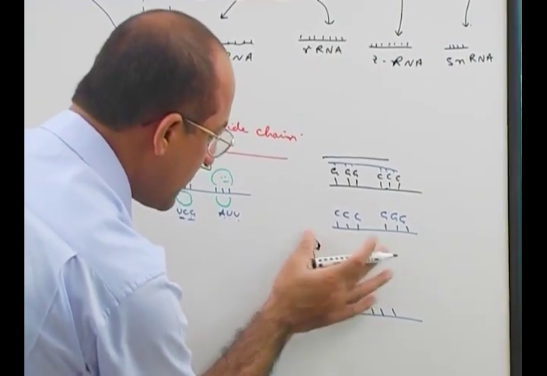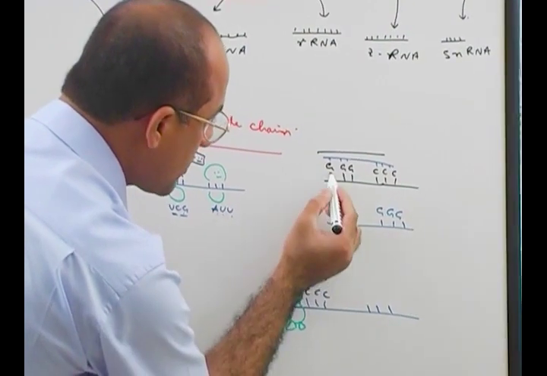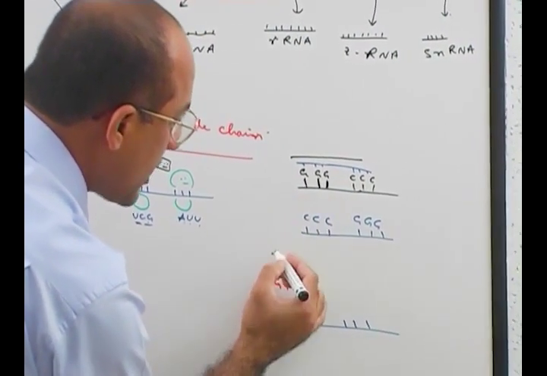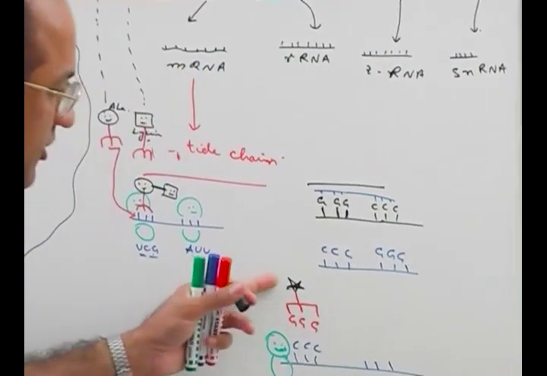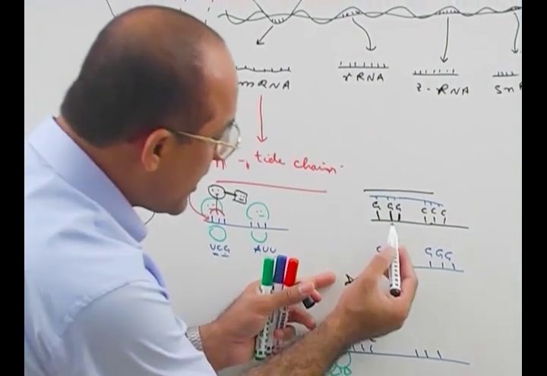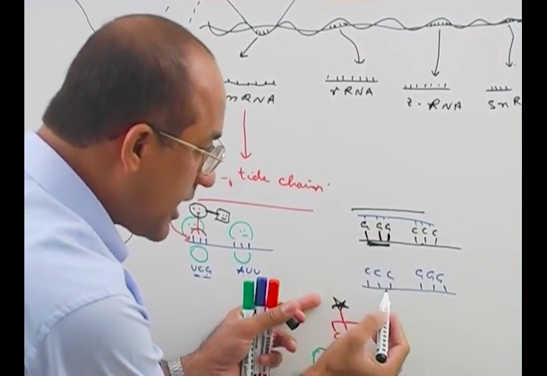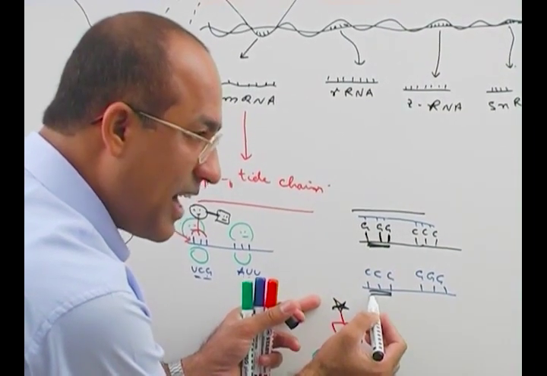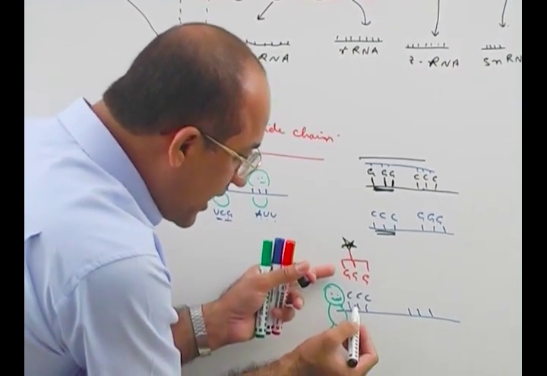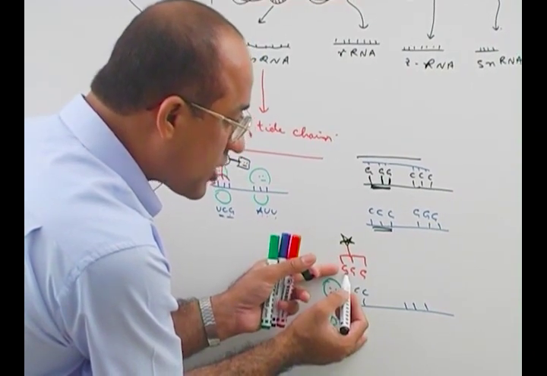methionine. Let's suppose this triple G was for a star amino acid, we make it simple. Then actually triple G is the sequence in DNA transcribed into triple C in RNA, which will attach with the complementary transfer RNA.